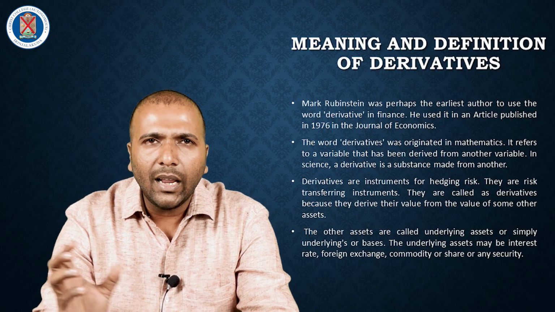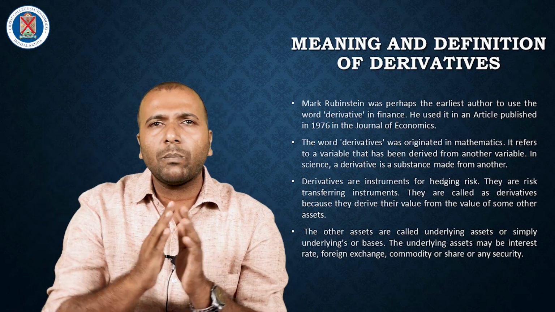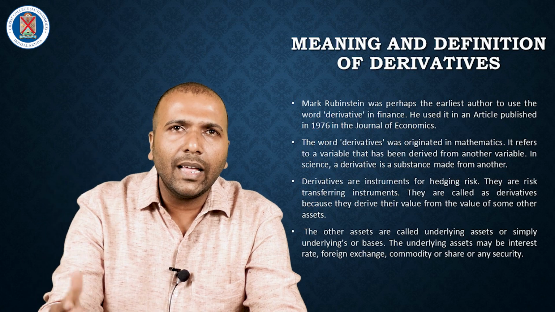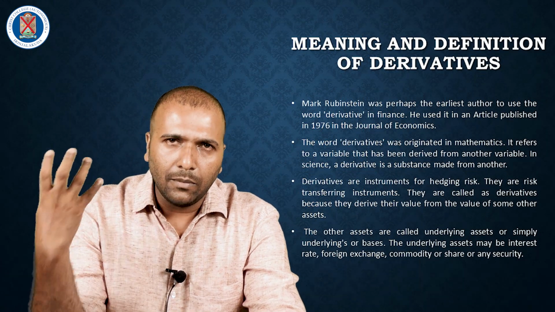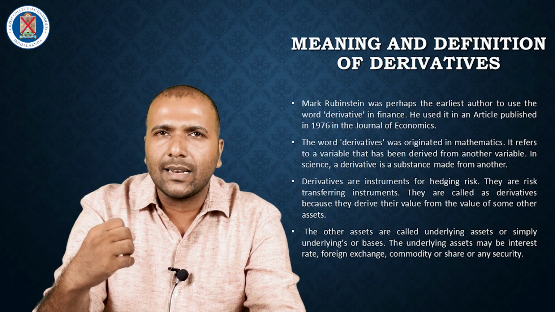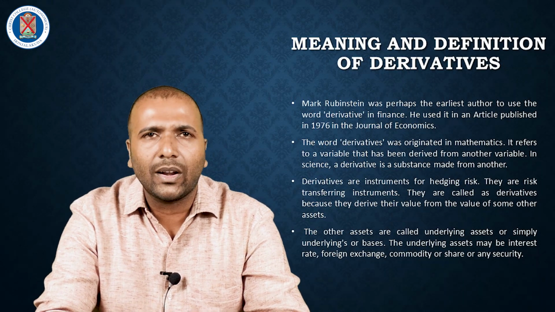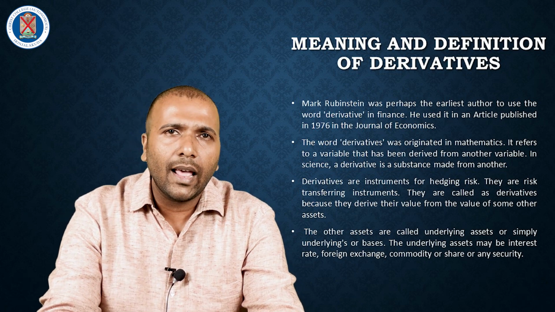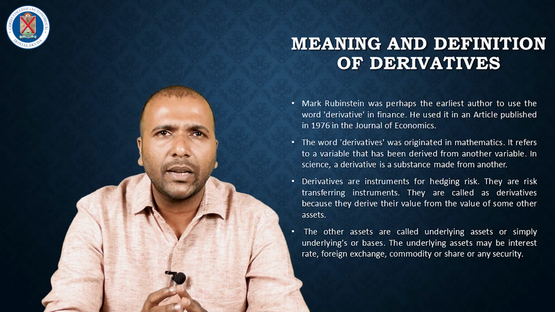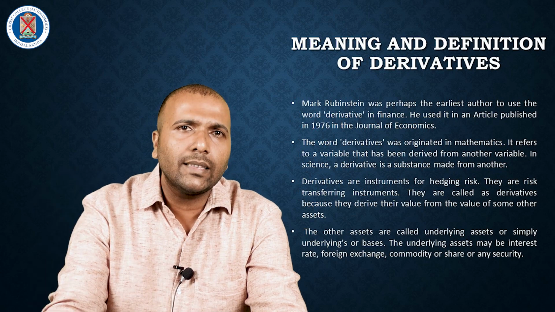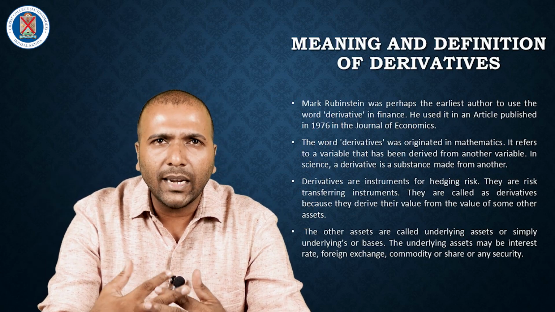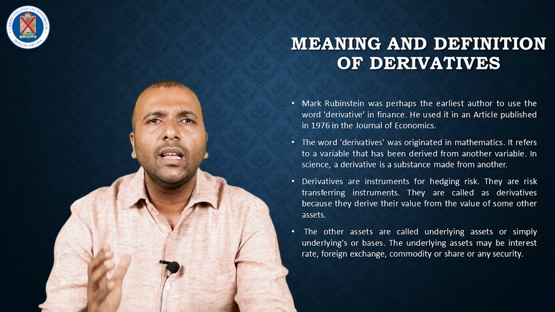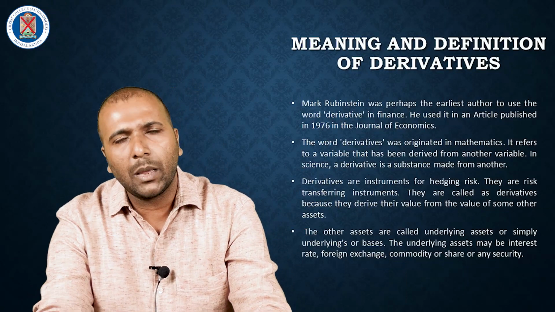Derivatives are mainly used for hedging risk. The main purpose of a derivative is transferring the risk. A derivative refers to a value that is derived from underlying assets. The underlying assets may include interest rate, foreign exchange, and currency rate. This type of derivative contract was first used in the agricultural sector. In agriculture, there are many types of risk. The main risk is price risk, so farmers first used this type of instrument for covering such risk.